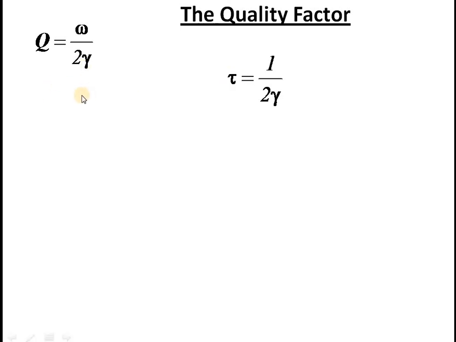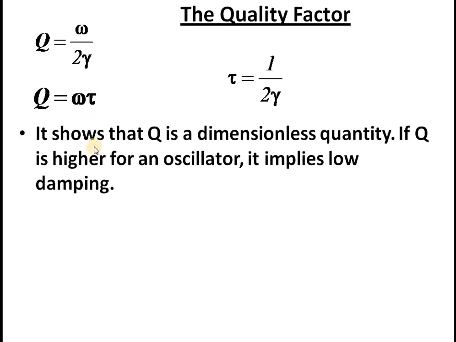So you can input here. So what we get, Q is equal to omega into tau. Omega is radian per second and tau is seconds, so second cancels. That shows that quality factor is a dimensionless quantity. And if Q is higher for an oscillator, what does it mean? That means its damping factor is very small. If damping factor is very small, Q will be very high.